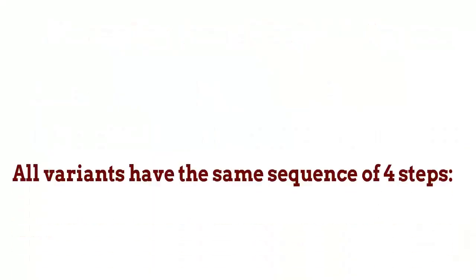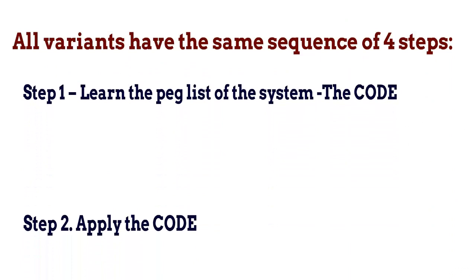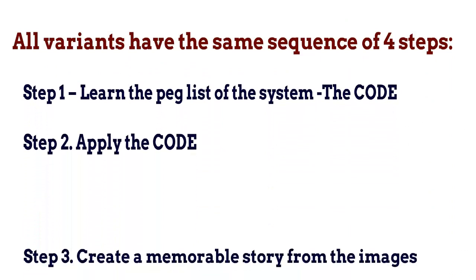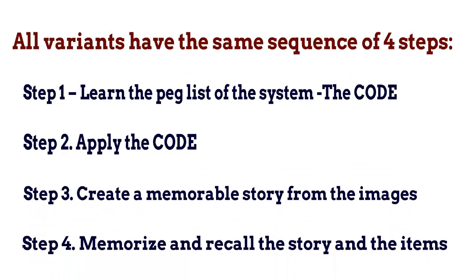All variants have the same sequence of 4 steps. Step 1. Learn the peg list of the system, the code. Step 2. Apply the code. Step 3. Create a memorable story from the images, a journey. Step 4. Memorize and recall the story and the items. The difference is in the code.